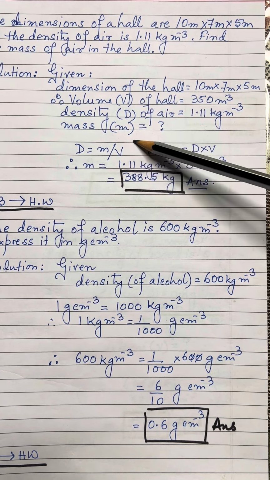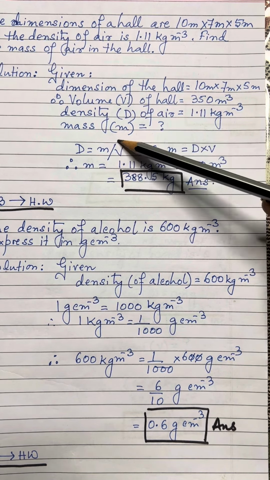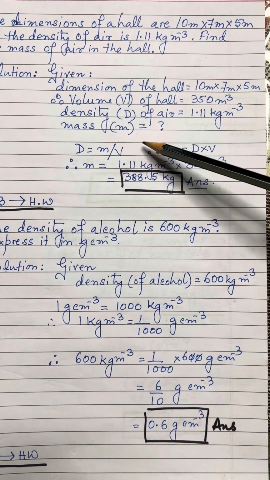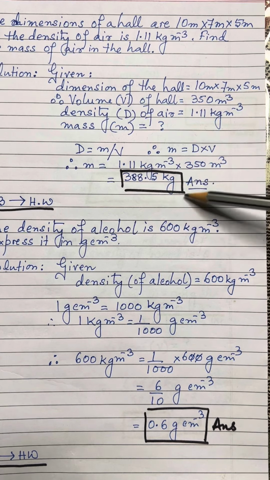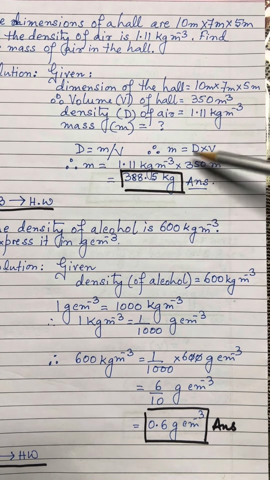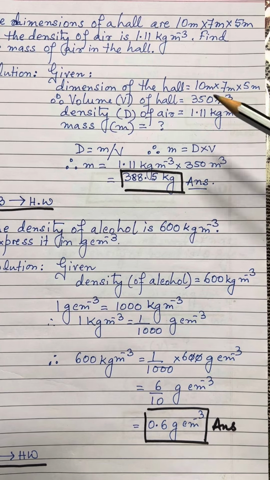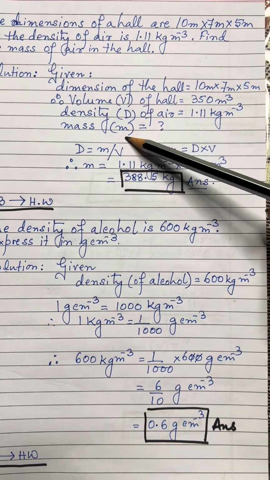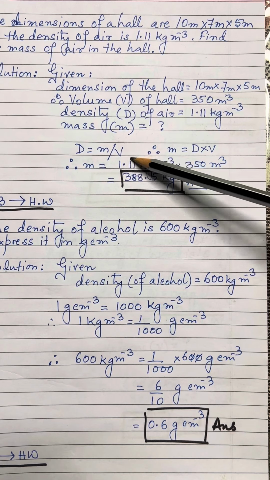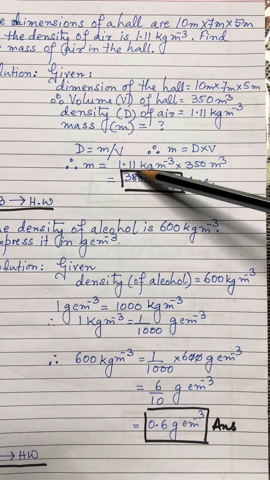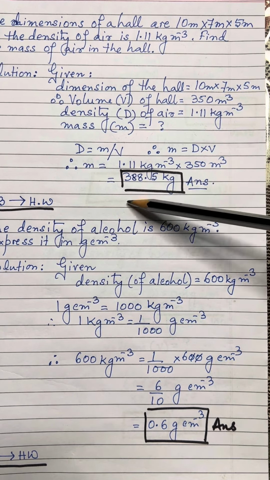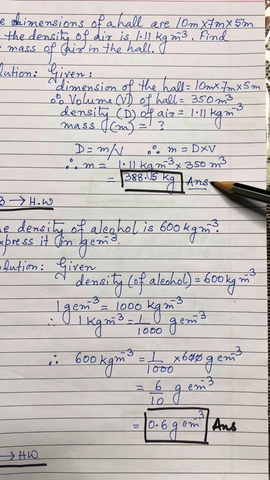So, we do not have to write where volume, where V means volume, capital V. All those things we do not have to write separately. We are minimizing our work of defining things. We have already defined over here. D is equal to m by V, therefore, m is equal to D into V, m is equal to 1.11 into 350. So, we get this value and we can again box our answer and write answer. So, that is the mass of the hall.